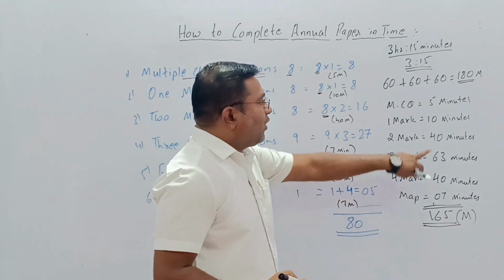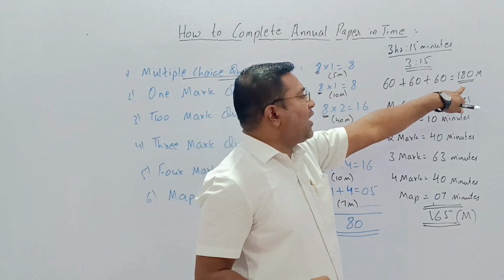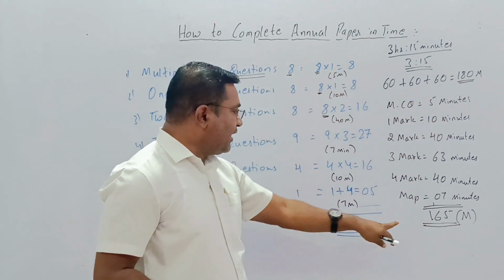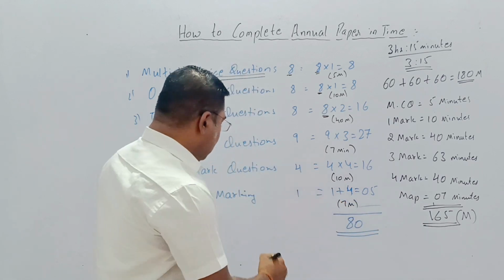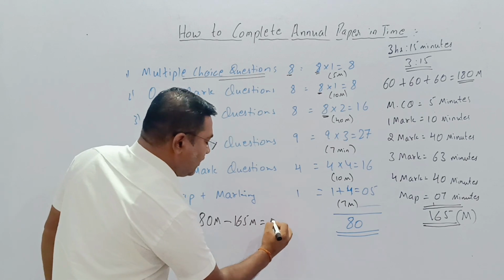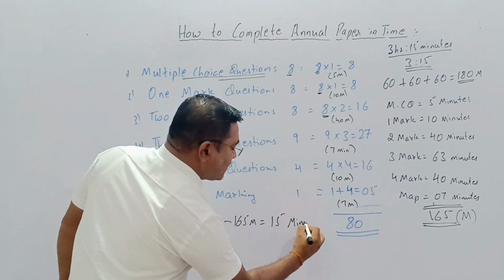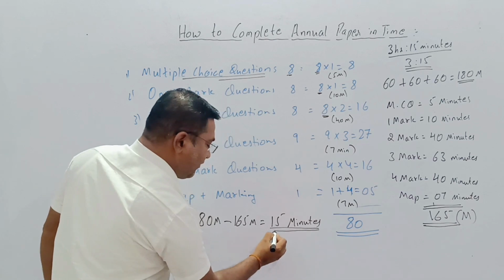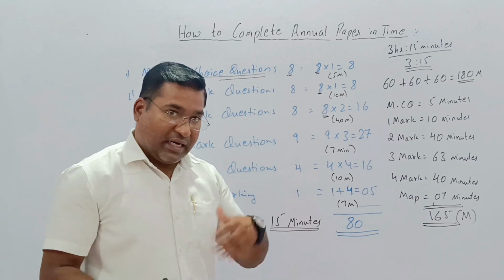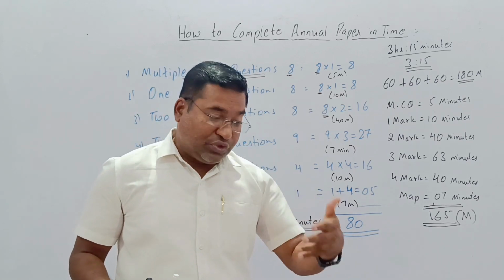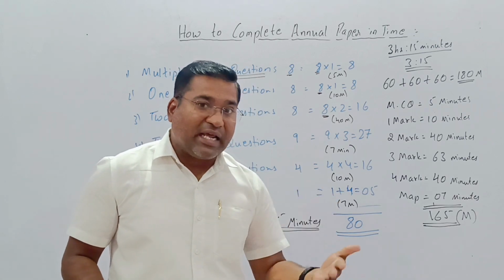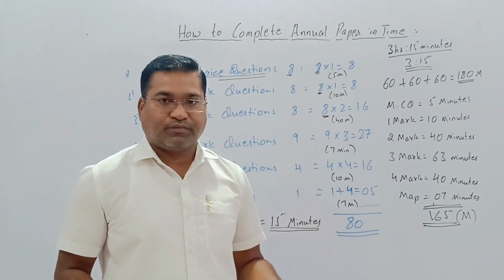Now what is the total time? 60, 60, 60 is equal to 180 minutes. In those 180 minutes, for writing all these things, you have taken 165. So 180 minus 165, we get 15 minutes of spare time. And these 15 minutes can be used very properly for revision, to check the paper, to look over what has been left, to correct whatever mistakes have been made.